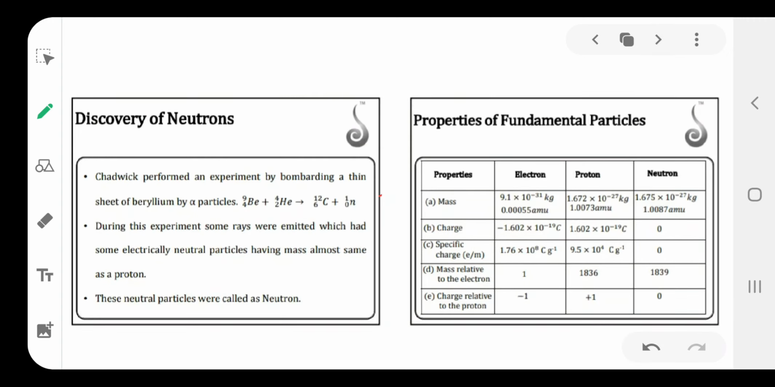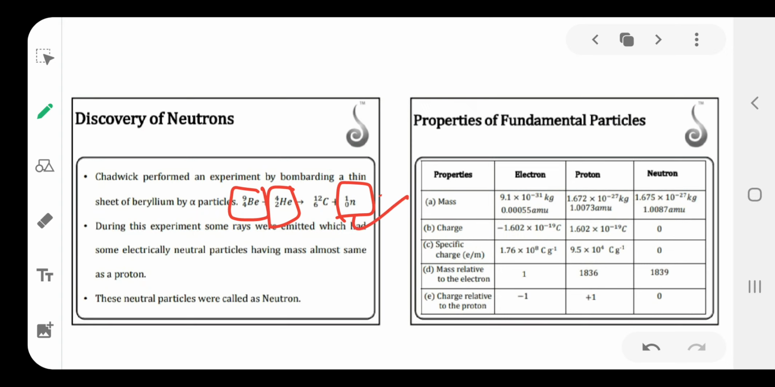The next one is the discovery of the neutron. The neutron was discovered by James Chadwick by the bombardment of a beryllium sheet with alpha particles. The beryllium sheet is bombarded with alpha particles to produce neutral particles, that is, neutrons. So neutrons have zero charge.